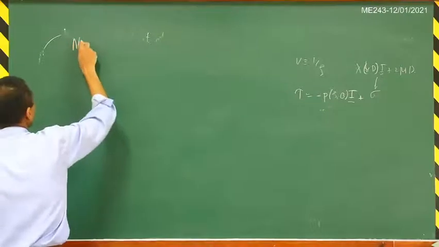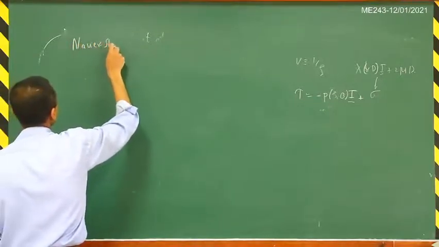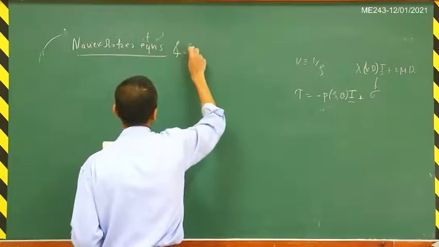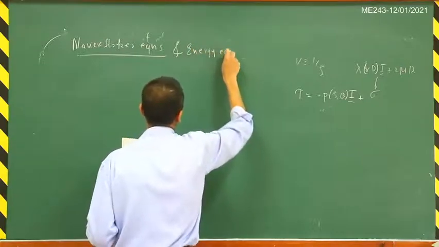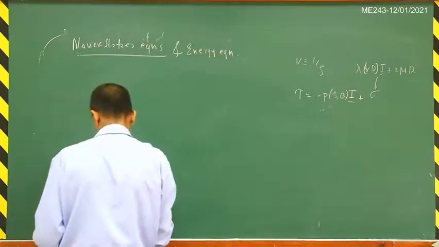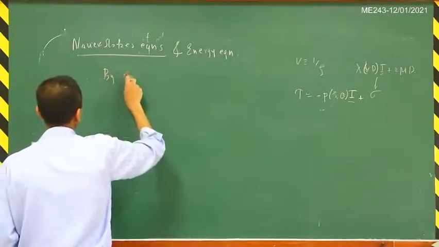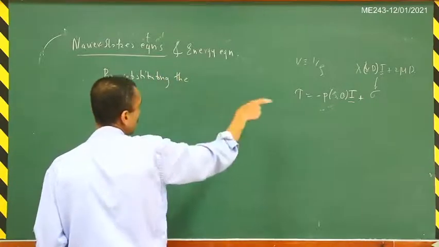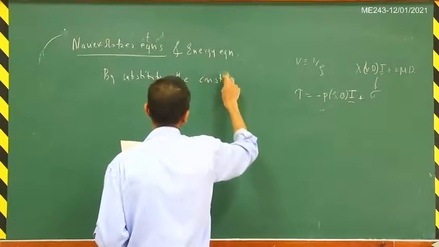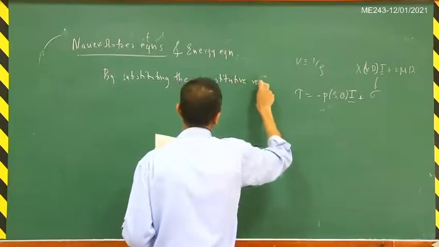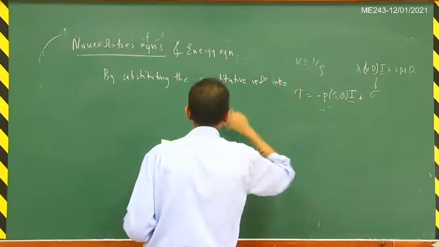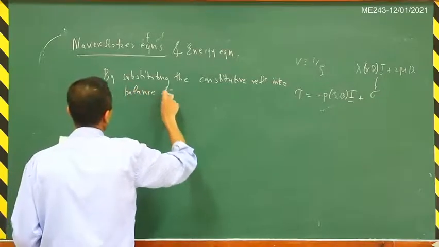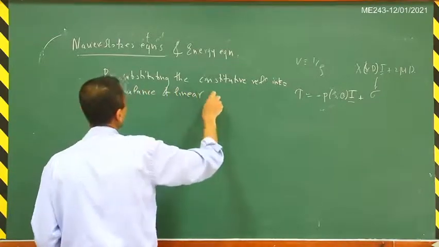Navier-Stokes. So this is just a summary of the final equations that we get. The Navier-Stokes equations and the energy equation. So as I said, by substituting the constitutive relation into the balance of linear momentum,